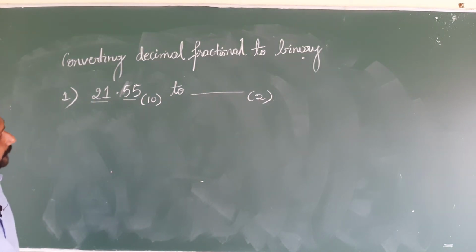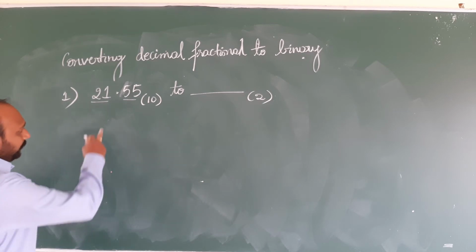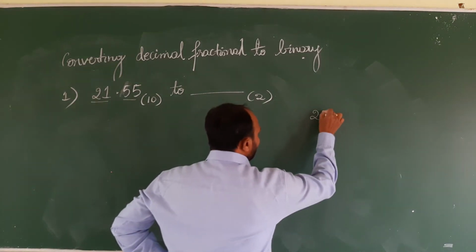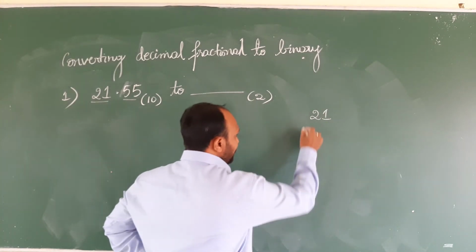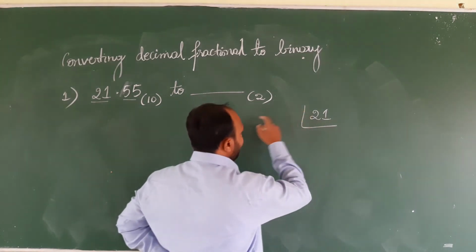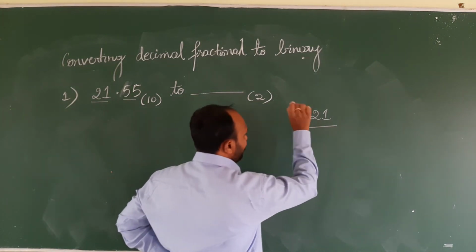Okay, is it difficult? No, very easy. First, let us work out with the integer part. What is the integer part? 21 is the integer part. Let us divide this by its converting base. So, we are trying to convert it into binary. So, let us divide it by 2.